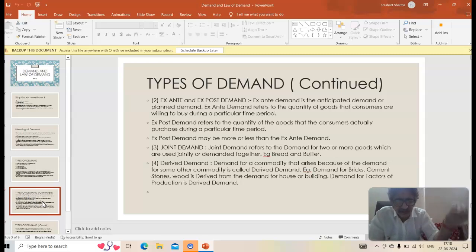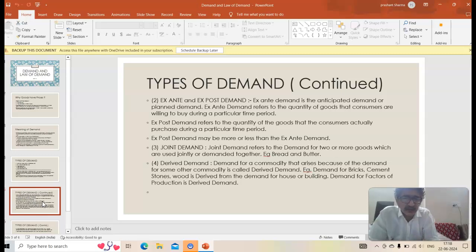And different lady teachers give me, in terms of tola, how much quantity of gold jewelry they are going to buy. This is planned demand, ex ante demand. This is ex ante demand, okay? But then what is ex post demand? To find out ex post demand, I'll have to meet the same teachers after Akshay Tritiya, and I'll find out, ma'am, how much actual gold you purchased on Akshay Tritiya. Means ex post demand is the actual quantity of goods that consumers buy during a particular time period.